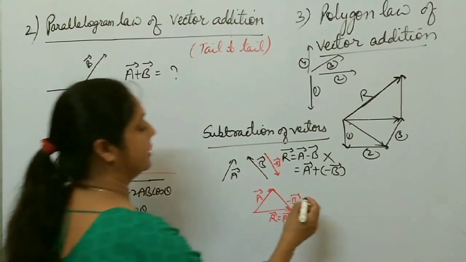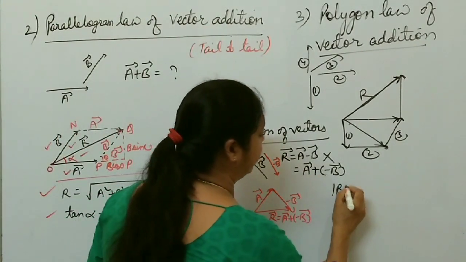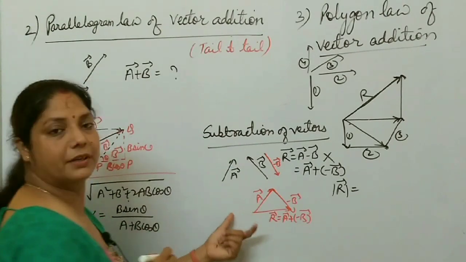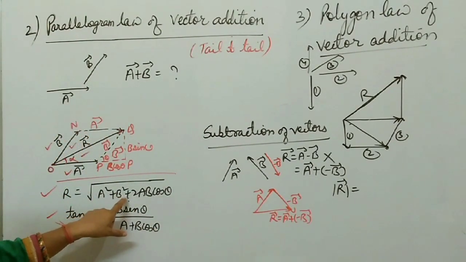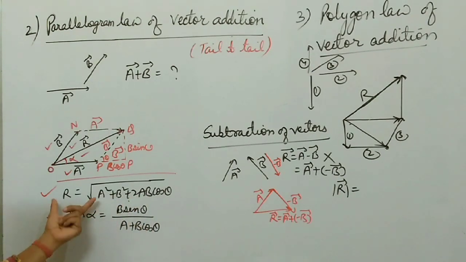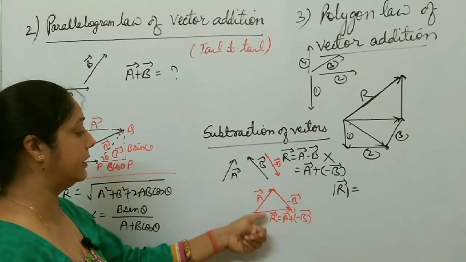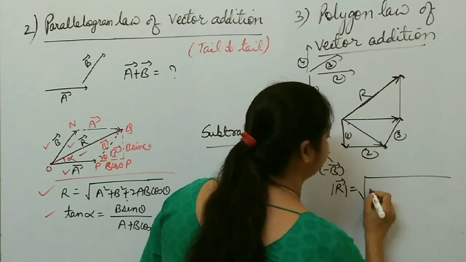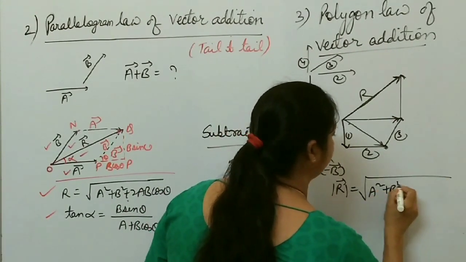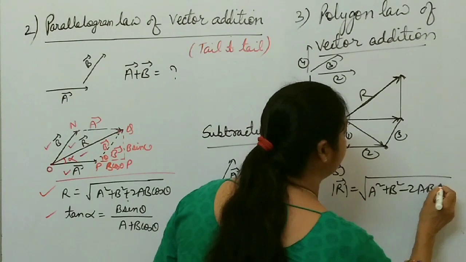Then what is the resultant magnitude of this subtraction of two vectors? For addition, it is the square root of A square plus B square plus 2AB cos theta. This is the resultant magnitude of this, right? Now what is the resultant magnitude for R equal to A minus B? It's simply the square root of A square plus B square minus 2AB cos theta.